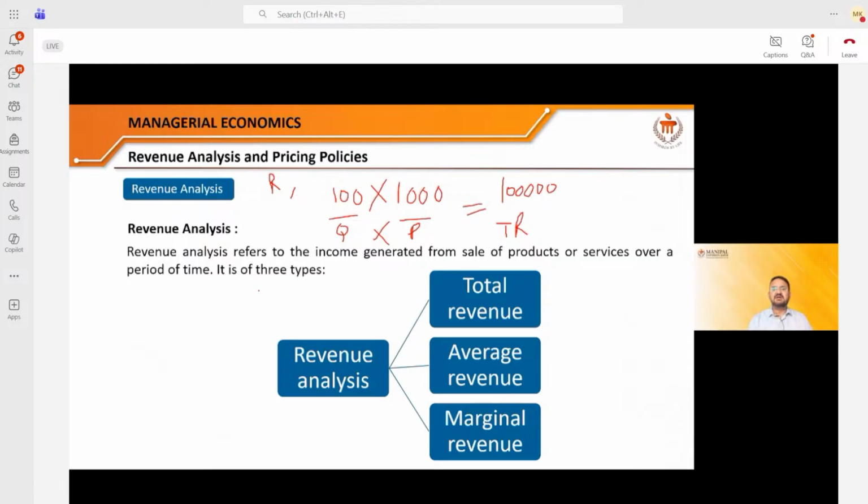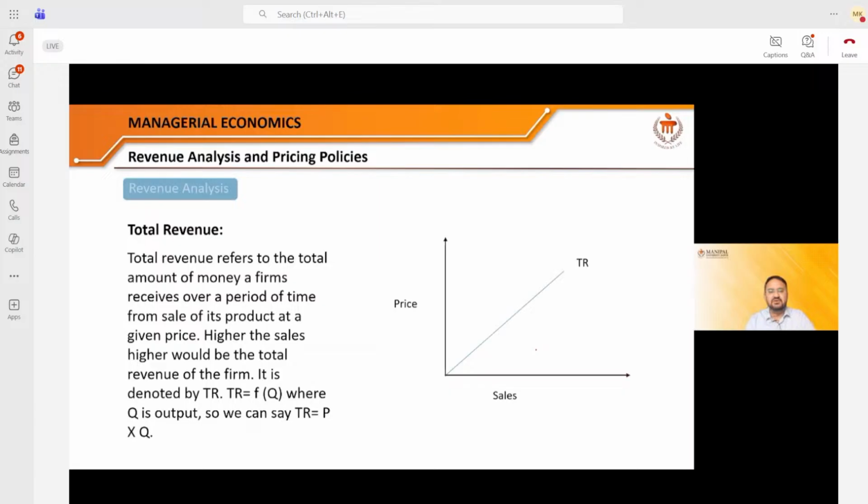So when we do revenue analysis, we talk about three different kinds of revenue. Total revenue, so this was an example of total revenue. So what is the total revenue? If a person has a factory, in this factory, say he is selling 100 quantity of a particular product, and each product is of 100 rupees, multiply the per unit price of the product with the quantity, you will get the total revenue. Simple. The second concept is average revenue, and the third concept is marginal revenue. These three concepts we will see one by one, but let's further explore the total revenue concept.